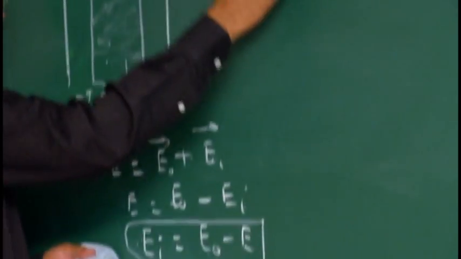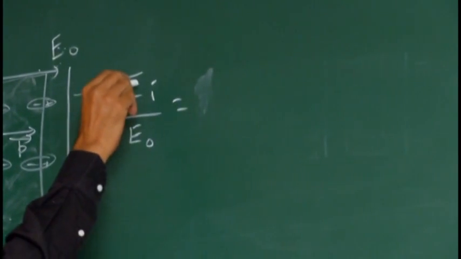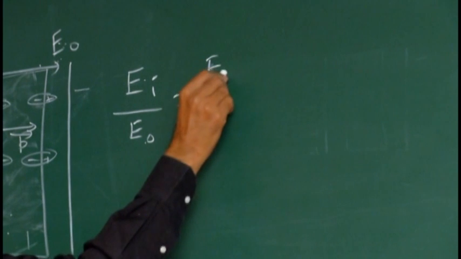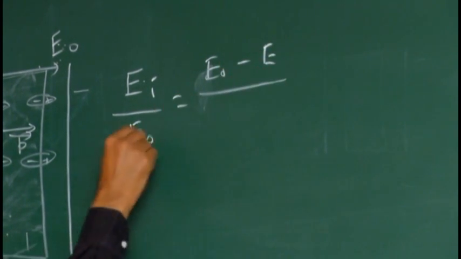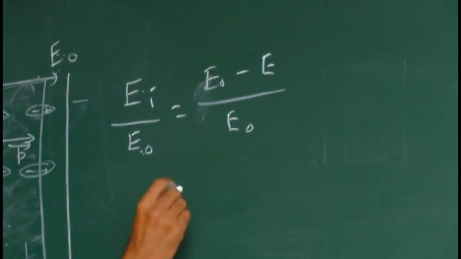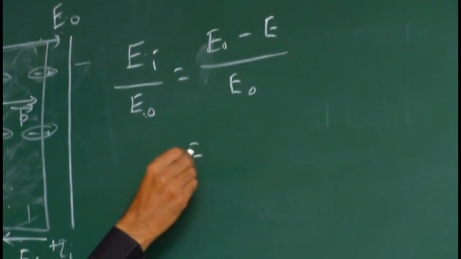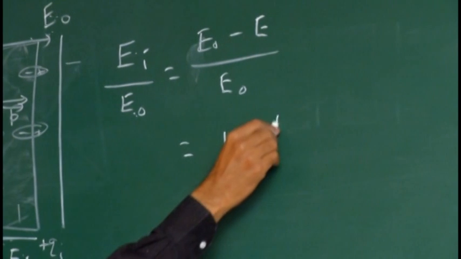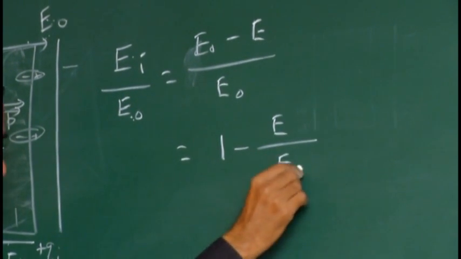Now let us come to the problem. The aim of the problem is the ratio of the induced and inducing electric field. Instead of induced EI, what can we do? E naught minus E by E naught. So it is equal to E naught by E naught, it cancels, 1 minus E by E naught.